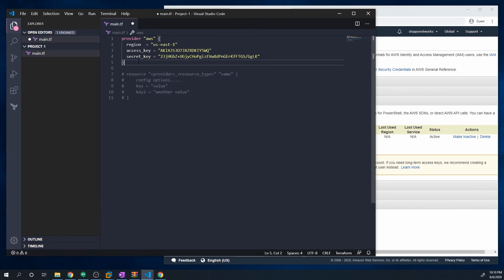And I'm going to walk you through how to deploy an EC2 instance within AWS. And if you don't know what EC2 instances are, it's basically just a virtual machine within AWS. So if you want a Windows server deployed in AWS, you're going to be doing it in EC2. But you can obviously deploy any type of machine that you want. If you want to deploy Linux, if you want to deploy a database, you can do all that within EC2.